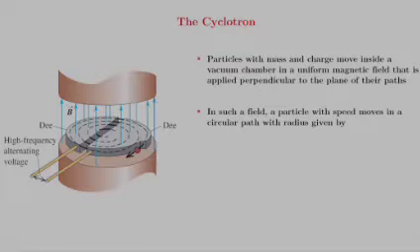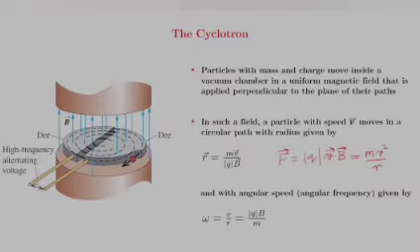In such a field, a particle with speed v moves in a circular path with a radius given by r equals mv divided by modulus of q times B. To get the expression for this radius, we equate the magnetic force on a moving charge, modulus of q times v cross B, with the centripetal force mv squared by r.